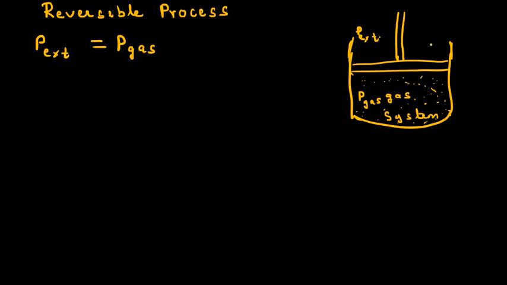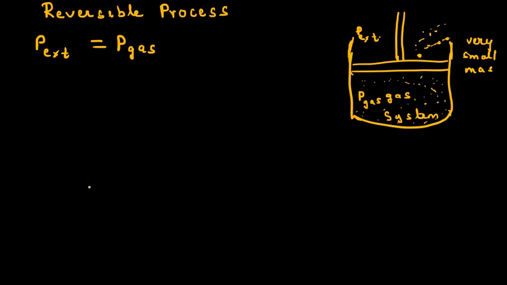So since the external pressure is equal to the pressure of the gas, the piston is not moving. Now we are putting a very small mass, some sand particles. Since we are using sand particles, it has a very small, or negligible, mass. So first we have put sand particles.